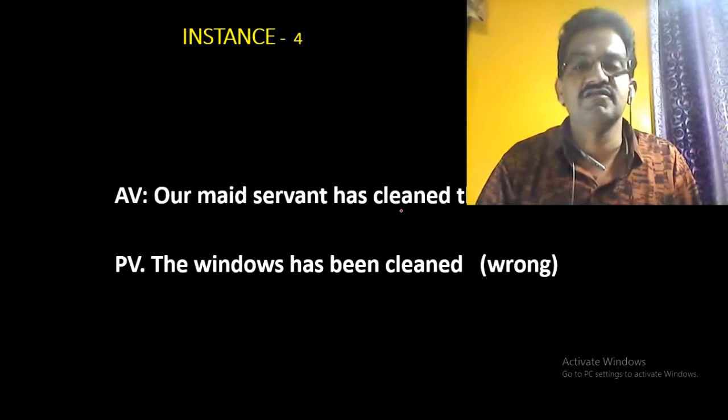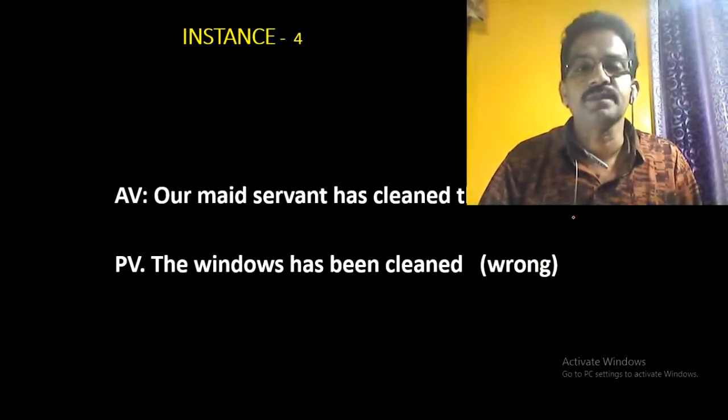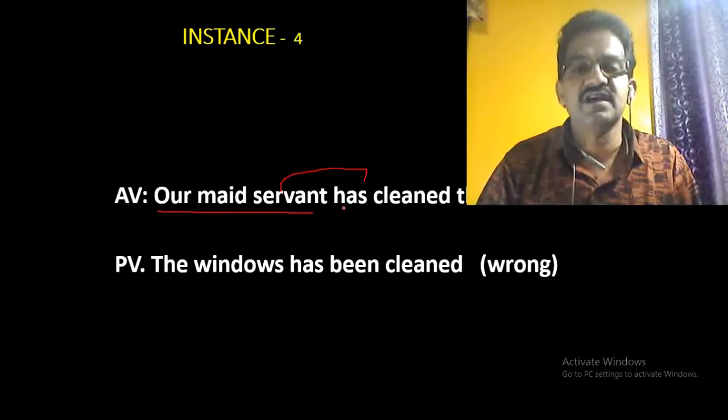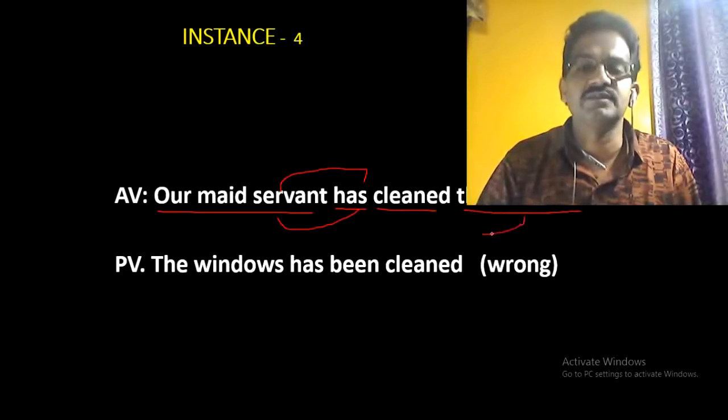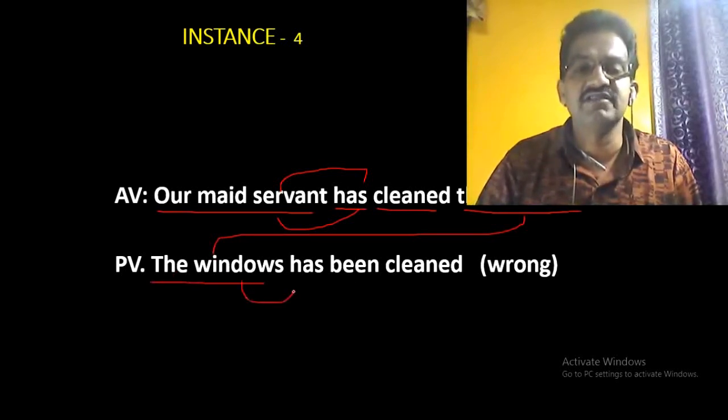In another example, the maid servant has cleaned the windows. Maid servant is third person singular, so in the active sentence "has" is possible because it agrees with the third person singular subject. The main verb is the past participle and the object is plural. When you place the object in the position of subject in passive voice, the object is plural, so the verb must agree with its subject.